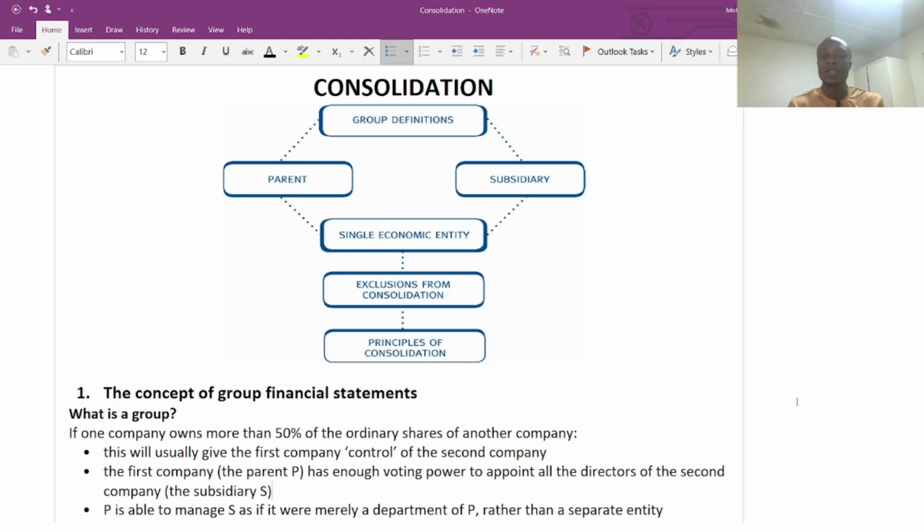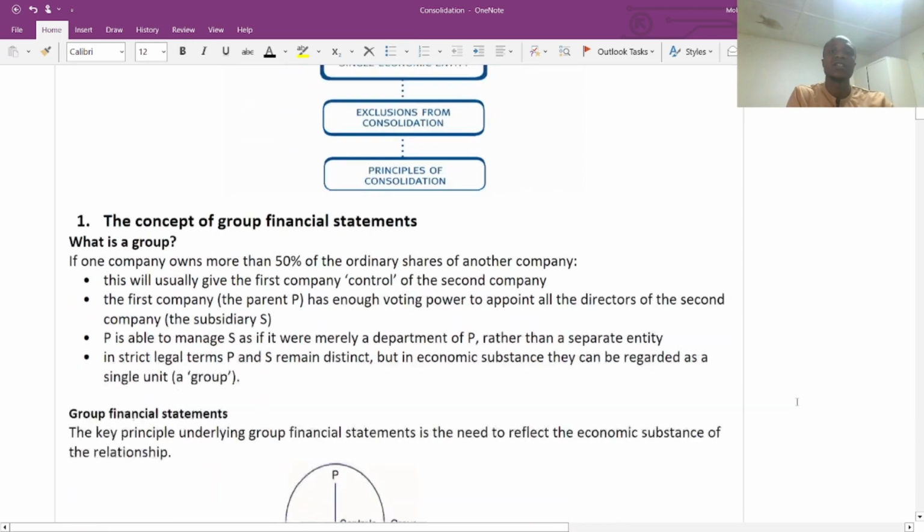When are we going to add? What should we add? Whether we should add the assets of both the parent and subsidiary, whether we should only consider the retained earnings of the parent rather than the subsidiary. These are concepts that you need to know to consolidate the financial statements of the parent and the subsidiary. So basically, let's understand the definition of a group.